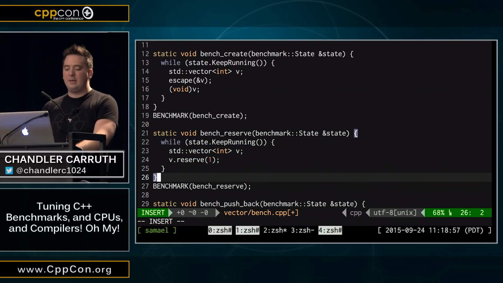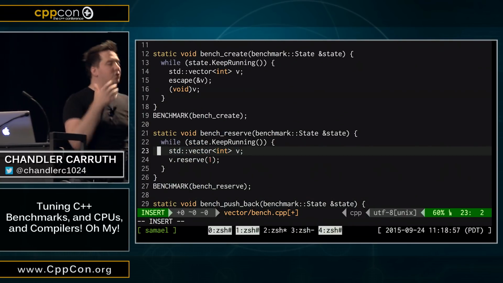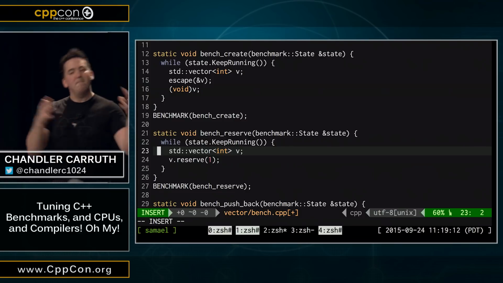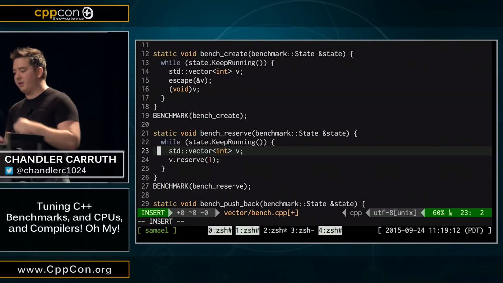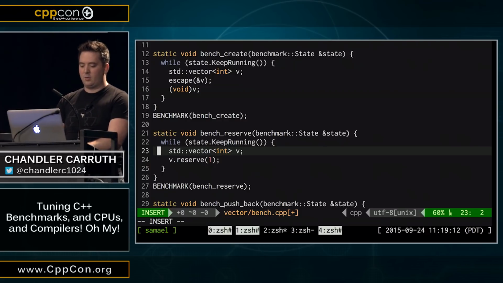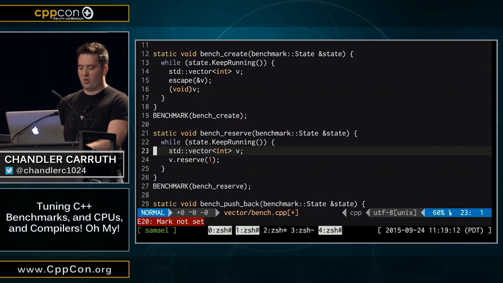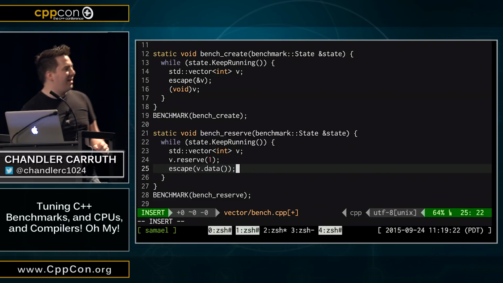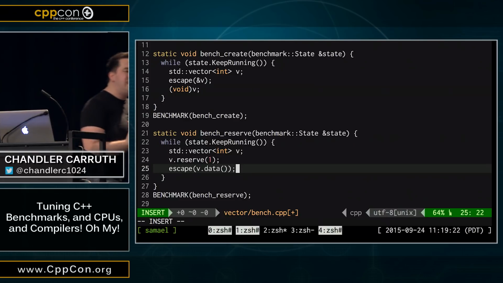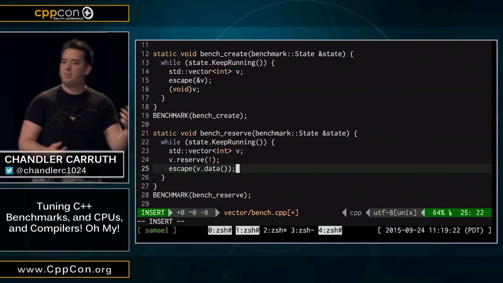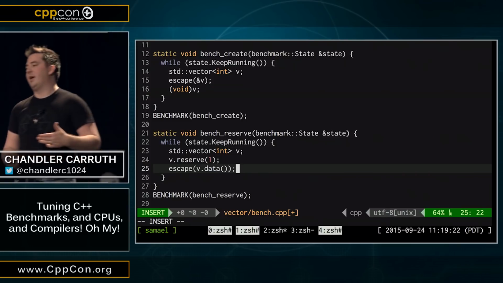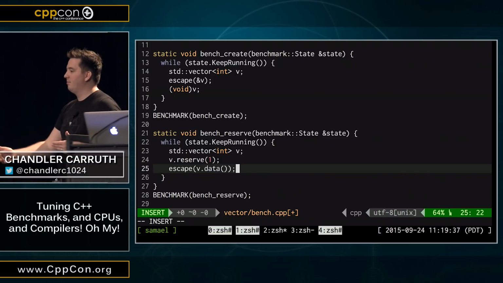Now, we want to keep as little around as strictly necessary to observe the intended side effects, right? We want to minimize how much we pin down in the optimizer. So here, we're going to do something a little bit craftier. We're just going to escape the data we allocated, because we don't actually need the vector to be around to benchmark reserve and push back. We need the data it allocates to be around so we can push back into it. Make sense?